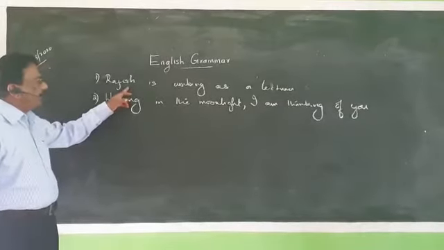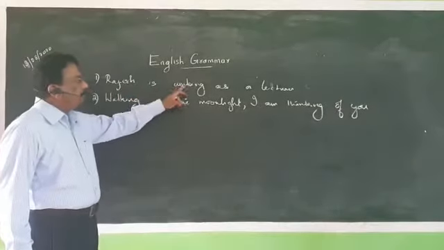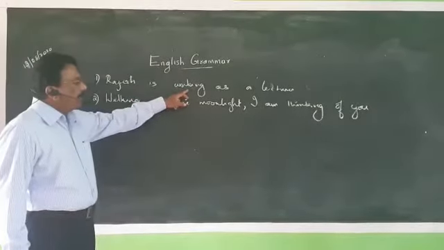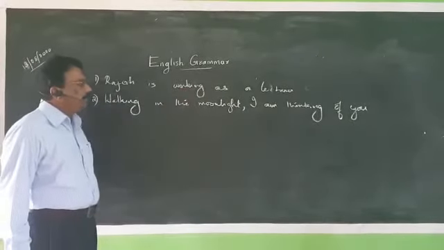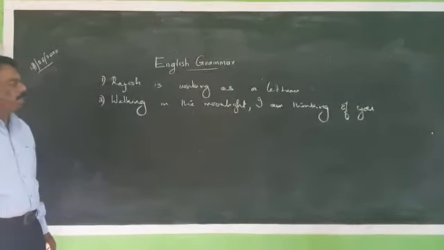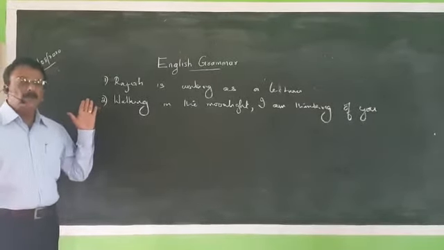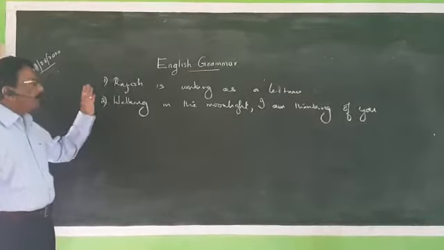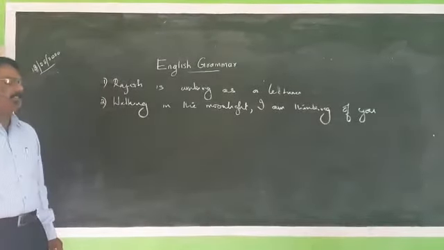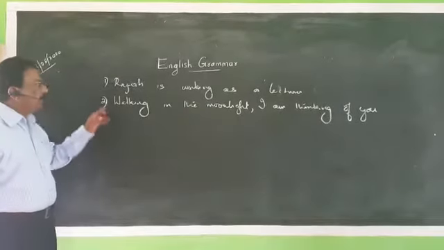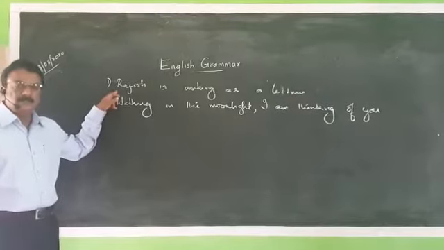Here the subject is Rajesh, is is the auxiliary verb, and a lecturer is the object and working is the verb. That means the main verb. That means in this sentence we have subject, verb, and object, and it has a definite meaning. Rajesh is working as a lecturer. So we can call this a sentence.